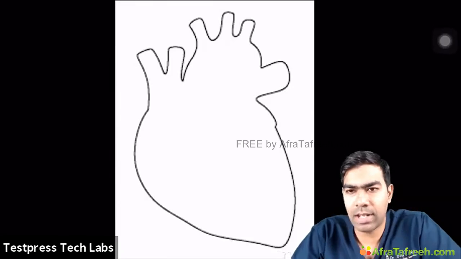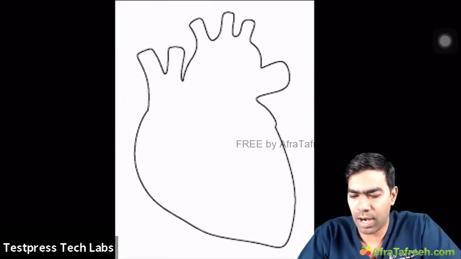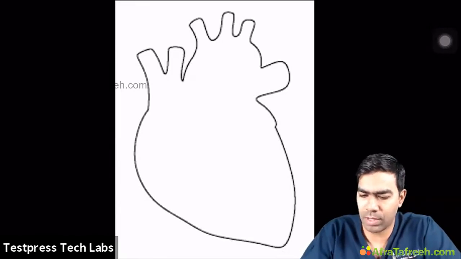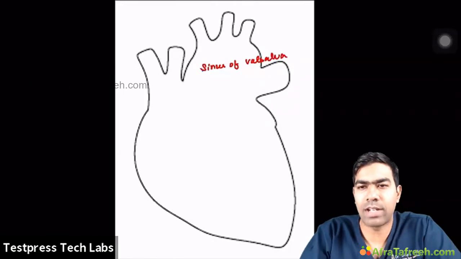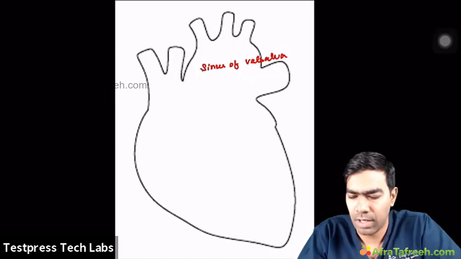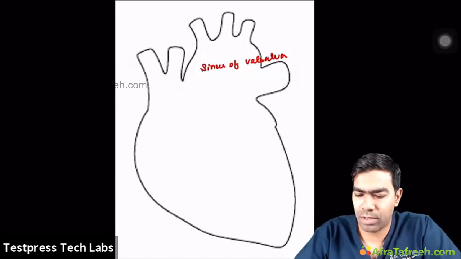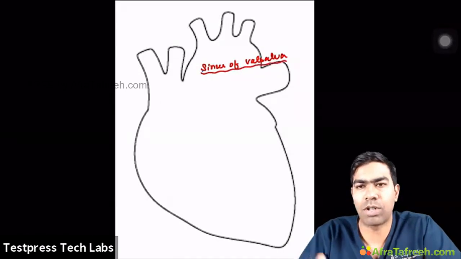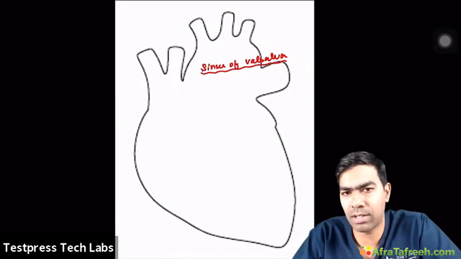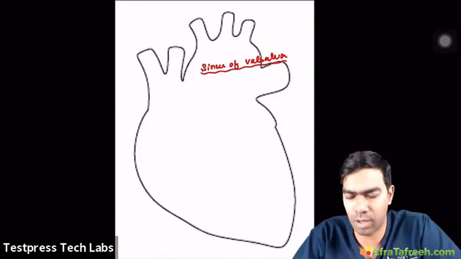Yes, the aortic root. That's where the coronary arteries start from. There is an area called the sinus of Valsalva, which I think you will be aware of. I'll draw the sinus of Valsalva after some time because it is behind the aortic valves. From the sinus of Valsalva, you have three important sinuses: the right coronary sinus, the left coronary sinus, and the third, the non-coronary sinus.